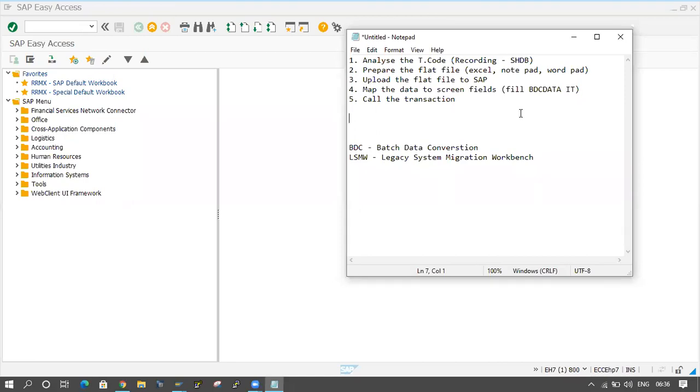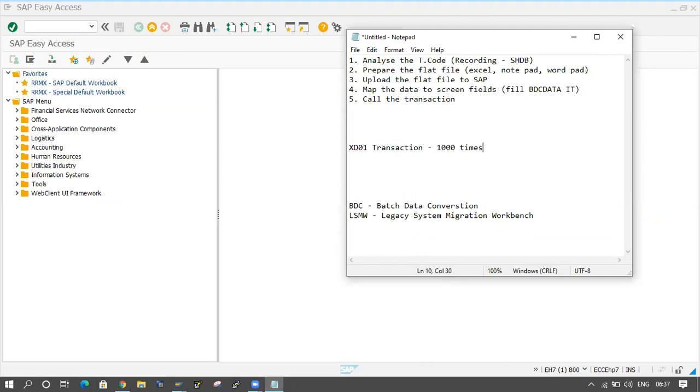Conversion means, in which case will we go for conversion? One transaction will be there, and you want to use that transaction n number of times on the same day. For example, I have to use the XD01 transaction 1000 times.